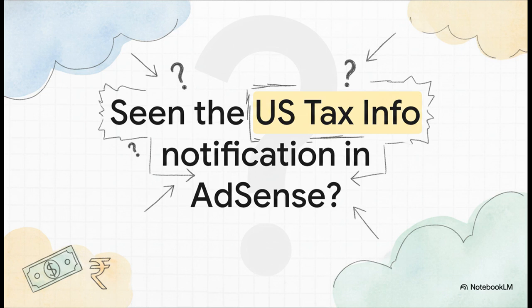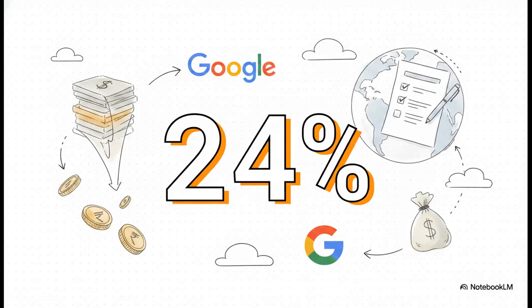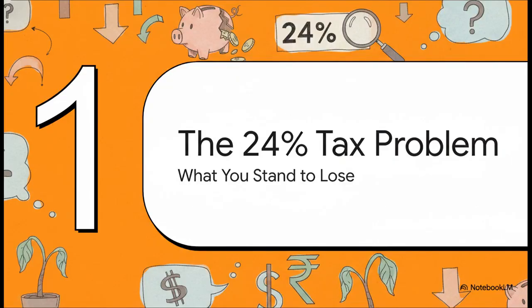see exactly why. Because this number, 24%, this is how much Google could be forced to deduct from your total worldwide earnings if you don't fill out that form. And yeah, you heard that right, not just your US earnings, all of it. So let's really dig into this 24% problem first and get a crystal clear picture of what's actually at stake if you just do nothing.